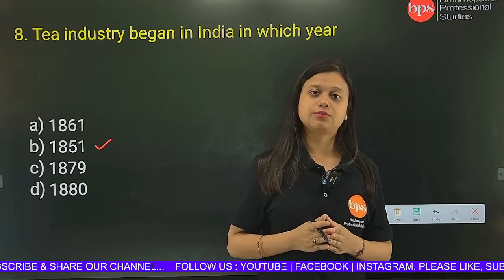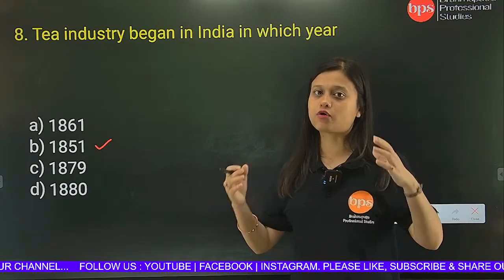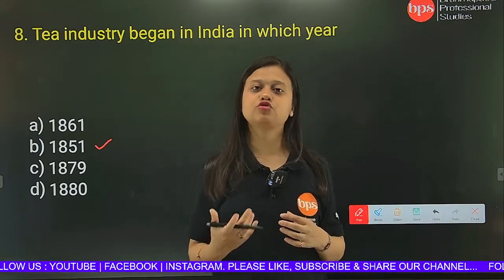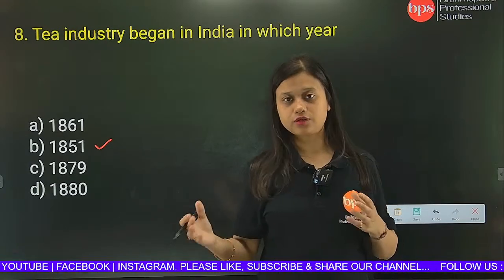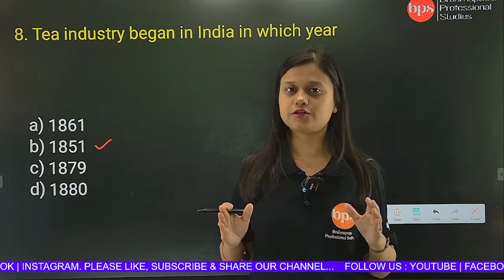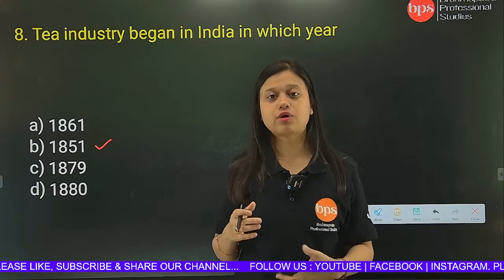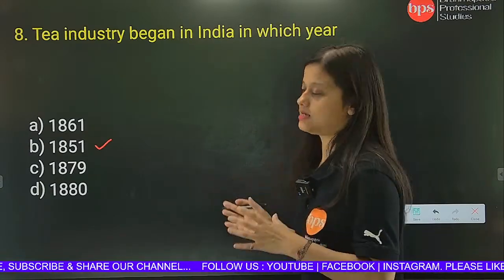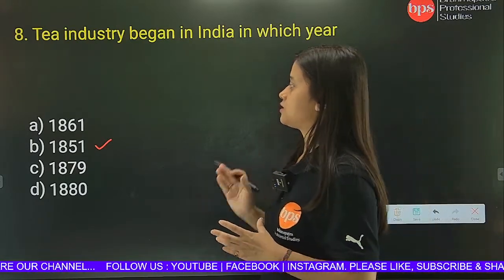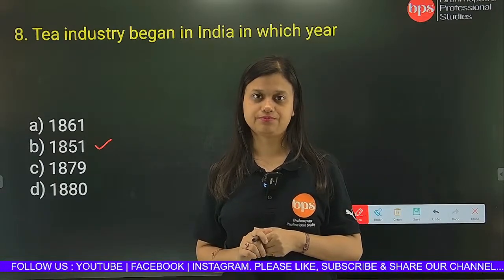Because the Britishers, when they first came to Assam, saw the soil and the environment, and they found out that tea is the best thing which could be produced in this land. And the Britishers were always interested in growing cash crops. Not agriculture crops, but rather cash crops, the crops which will bring them money. So that's why they were interested in cultivating tea. And the first tea plantation, the first tea industry was established in the year 1851 in the district of Dibrugarh.